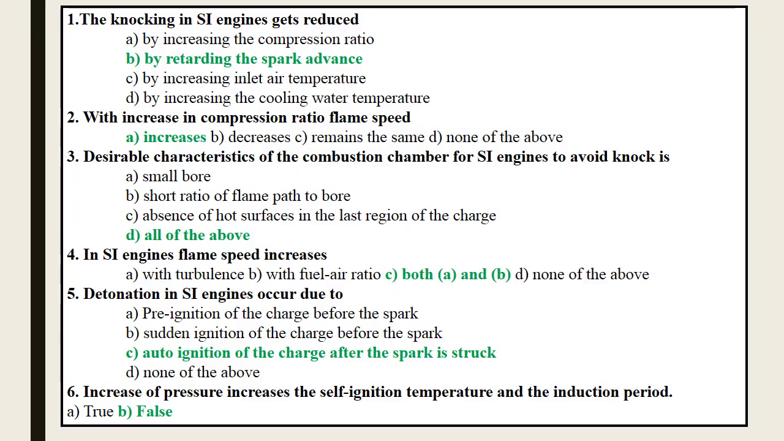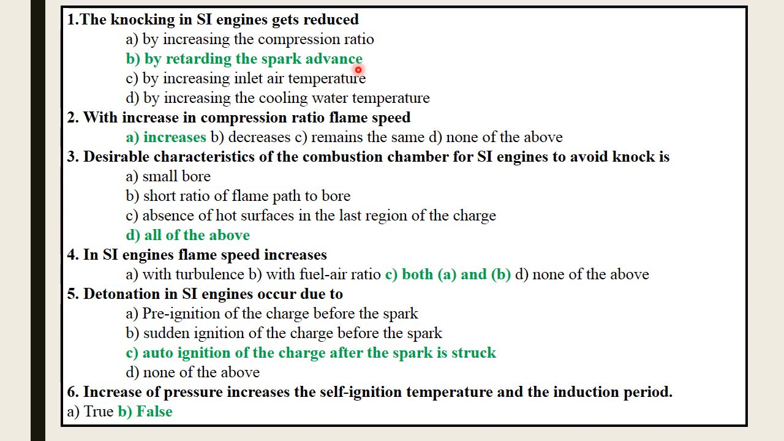Let's start. First, the knocking in SI engine gets reduced. Options are by increasing the compression ratio, by retarding the spark advance, by increasing the inlet air temperature, and by increasing the cooling water temperature. These are the four options. Out of these four options, the second option, by retarding the spark advance, the knocking in SI engine gets reduced.